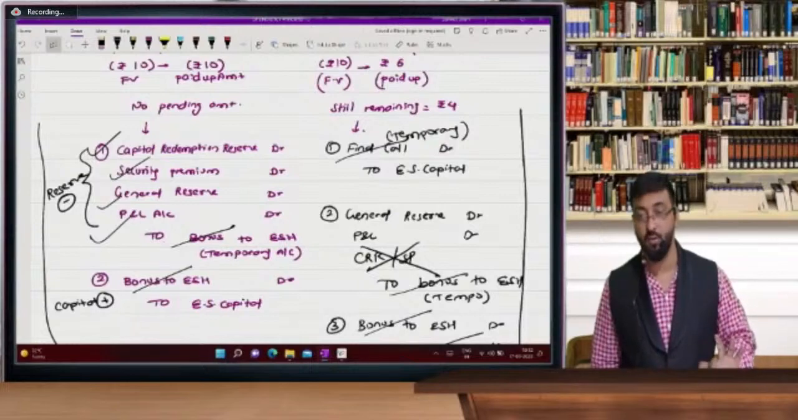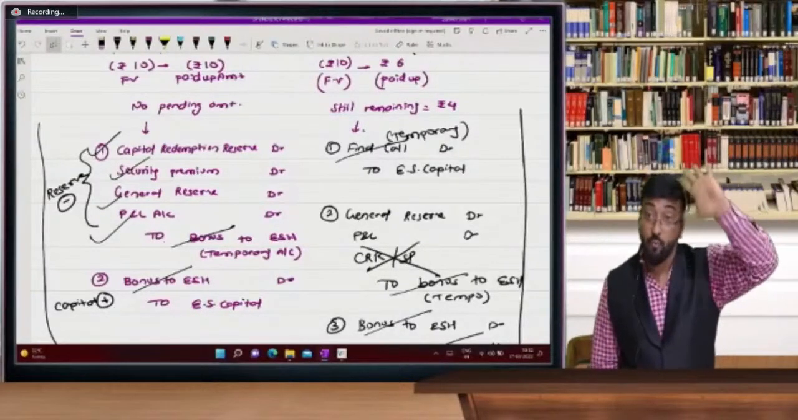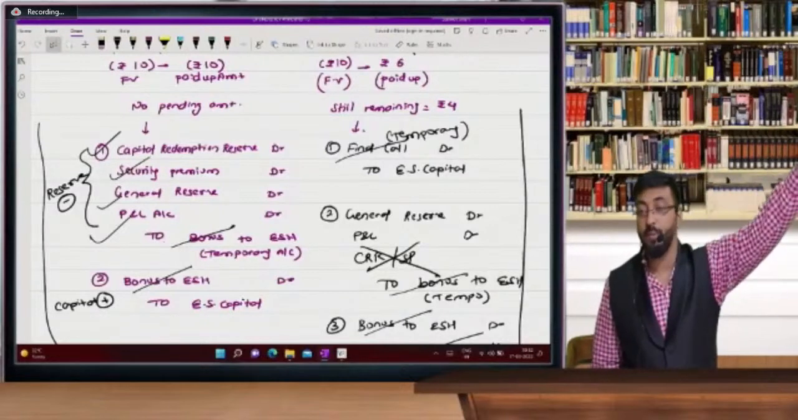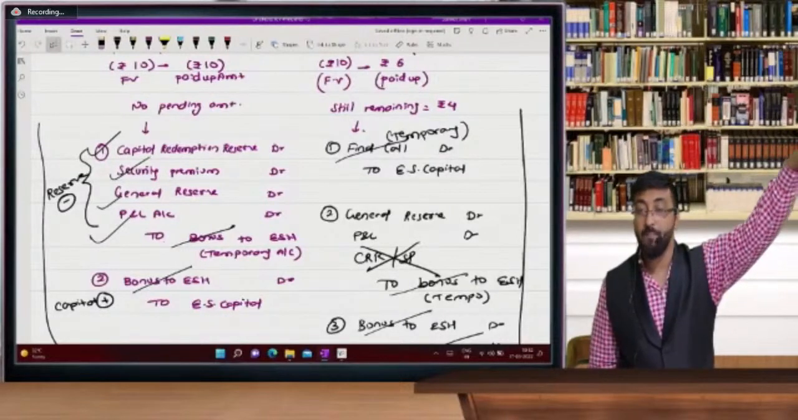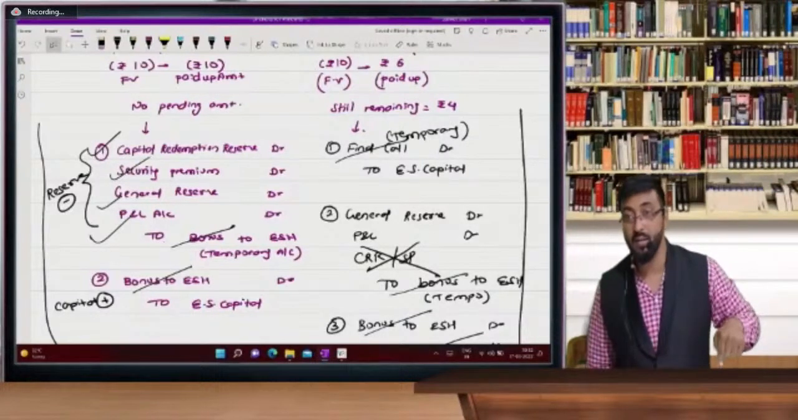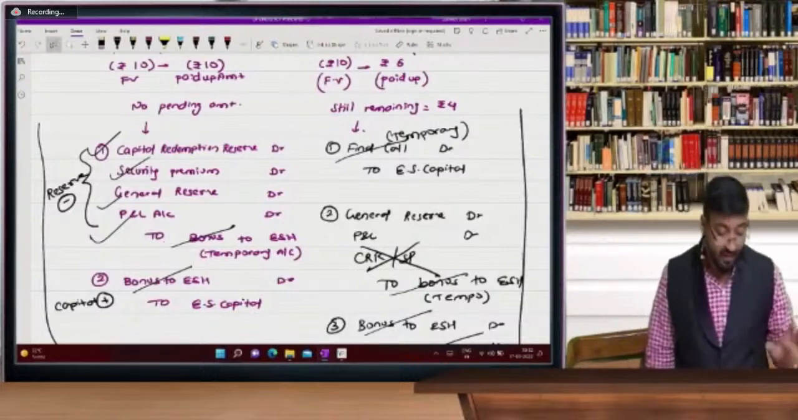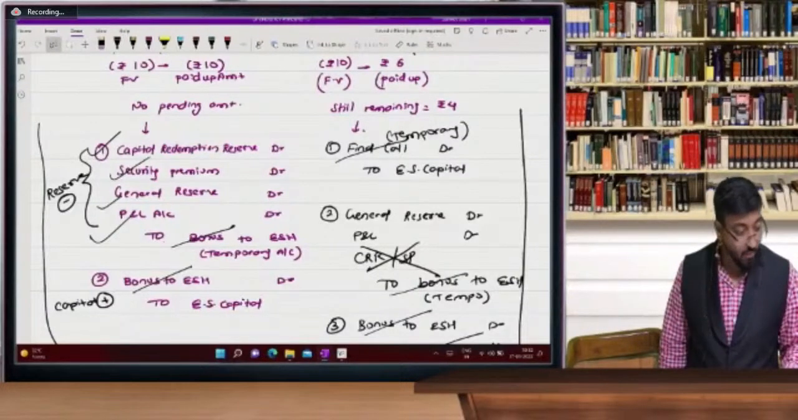Use this reserve. How to create this? By redemption of preference shares. But after redemption of preference shares, how to use it? Using for bonus shares. CRR is used only for bonus shares. CRR has only one use, and that is for bonus shares, sir.